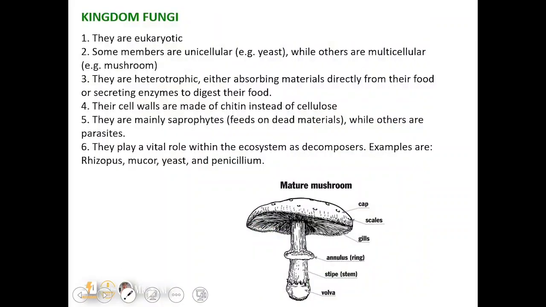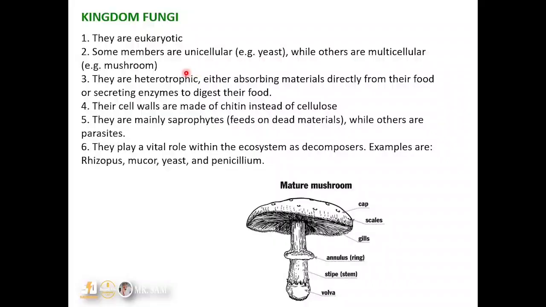Then we have kingdom Fungi. Now their characteristics include that they are eukaryotic. Obviously they are eukaryotic organisms, like we earlier mentioned, organisms that have their DNA found within a membrane-bound nucleus, so it is not scattered all over the cytoplasm.